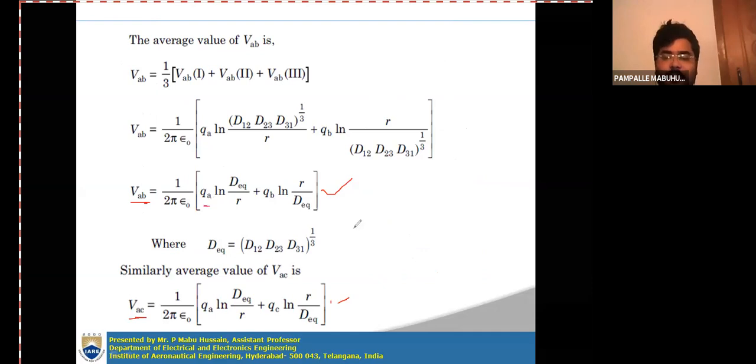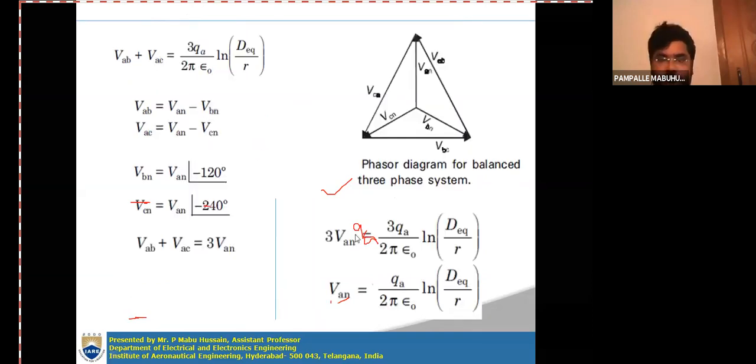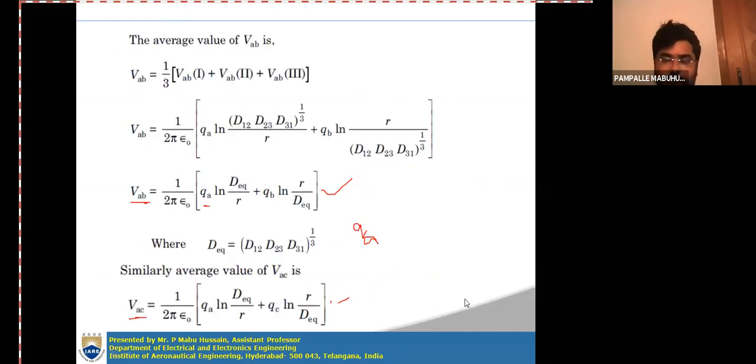Again, QA is common, with ln D equivalent by R and ln D equivalent by R, so you get 2 QA ln D equivalent by R. Plus you have QB ln R by D equivalent and QC ln R by D equivalent.